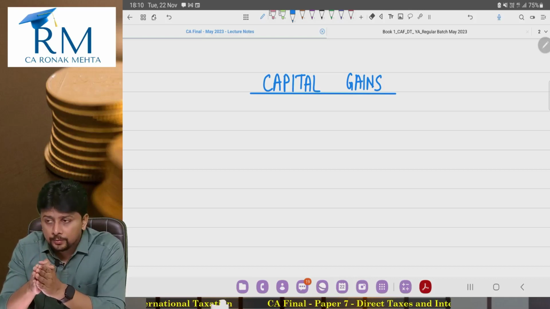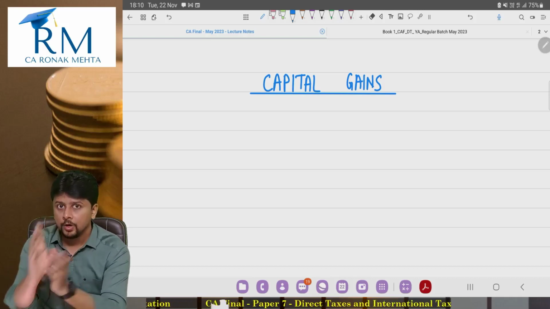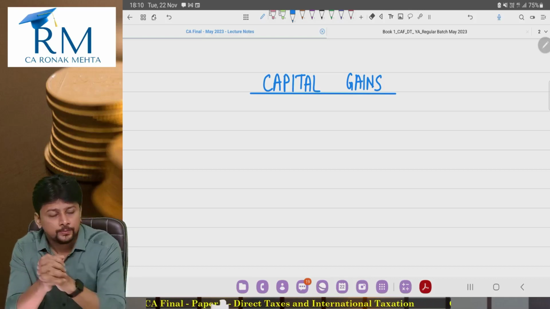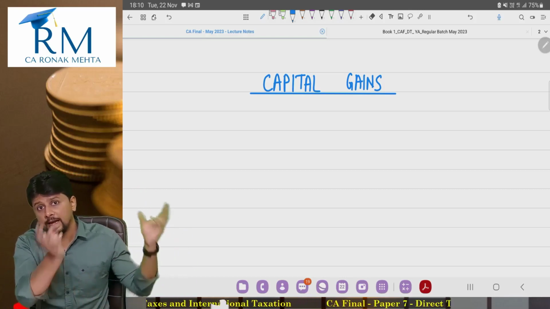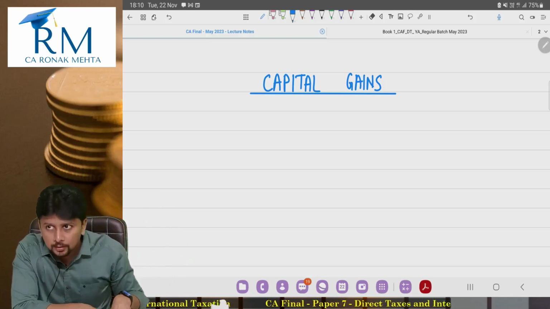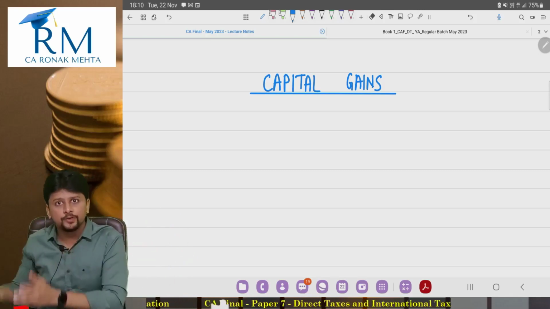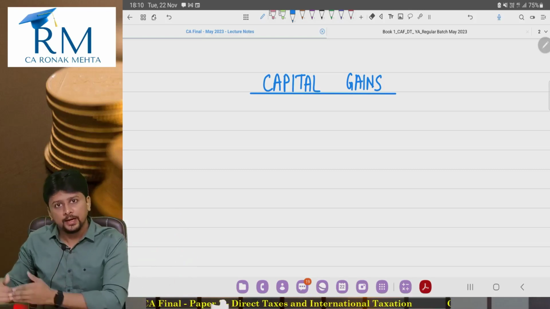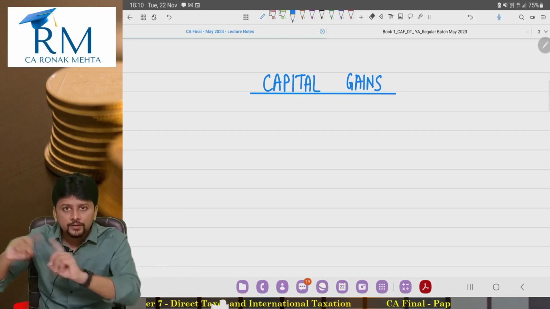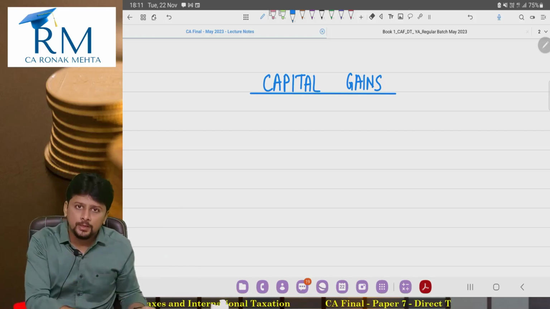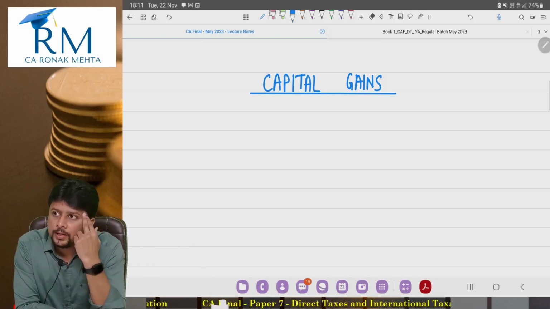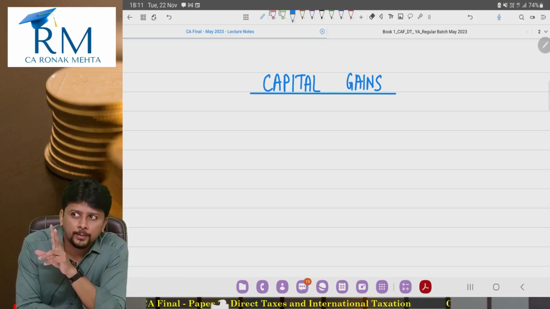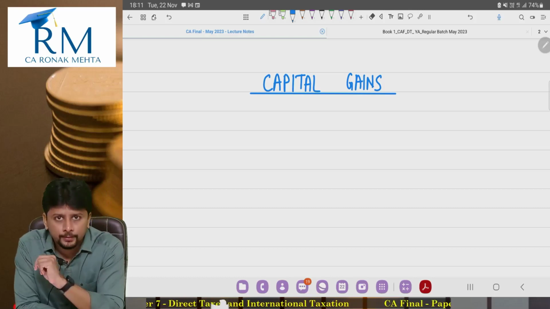And therefore, from a study perspective, what I always recommend to the students is, when you solve PGBP questions, you need to know capital gains and IFOS as well. So might as well study them first. First study capital gains and IFOS and their connectivity with each other, and then go to PGBP, so that when you're solving questions of PGBP, you don't have to worry about whether you know this adjustment about capital gains or not, because you've already studied it.